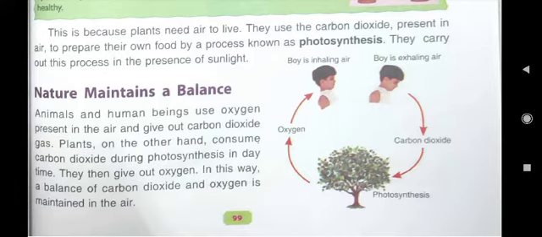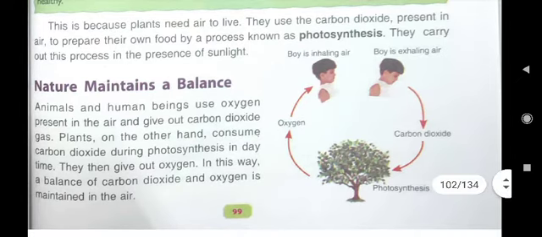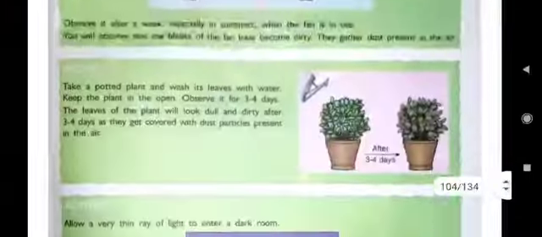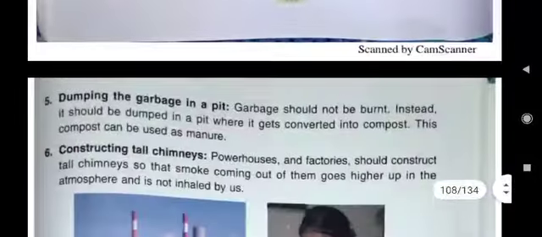Here you see in this paragraph on page number 99, this answer is written that the plants use carbon dioxide present in air to prepare their own food by a process known as photosynthesis, and they carry out this process in the presence of sunlight. So this is the answer of D2 question. Now come to D3.